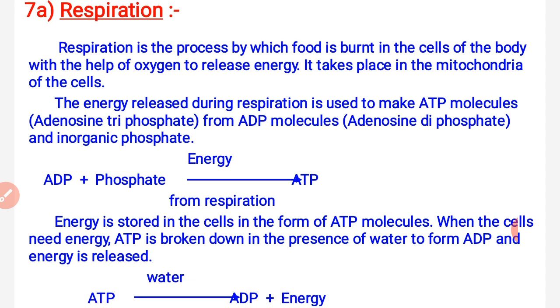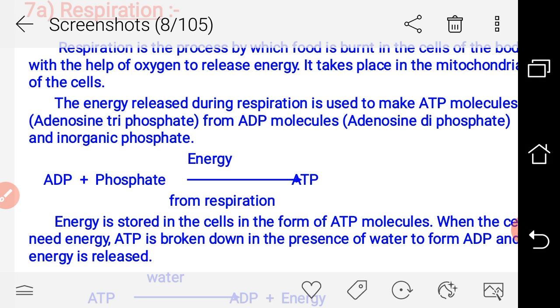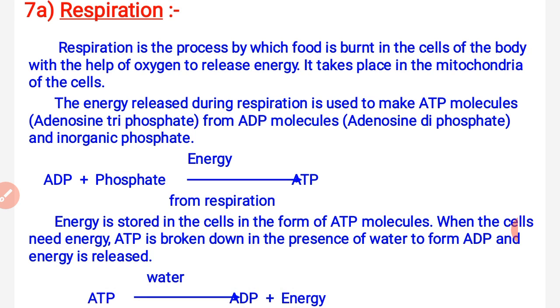Suppose we are going to burn any paper, then definitely oxygen is required for the burning process, and after the burning, the energy released comes from the combination of the components present in the newspaper in the form of carbon as well as the oxygen present in the surrounding. Same in respiration, oxygen is mixed with food and this food gets oxidized to produce energy.